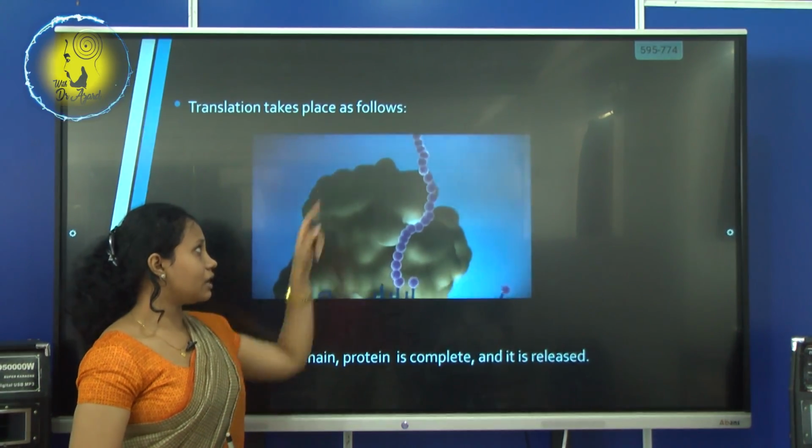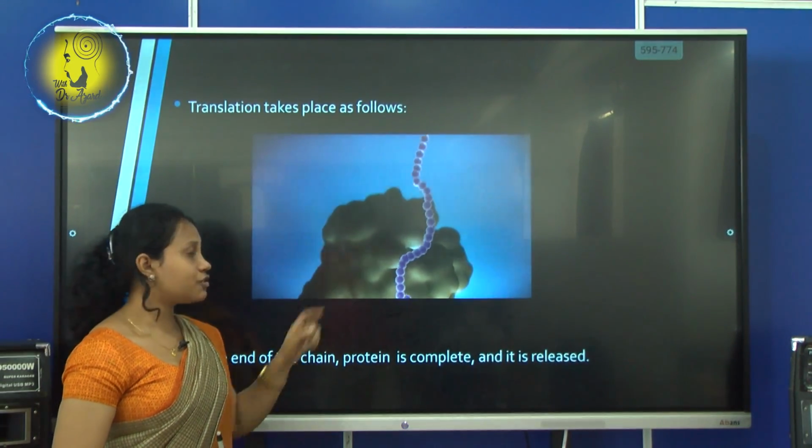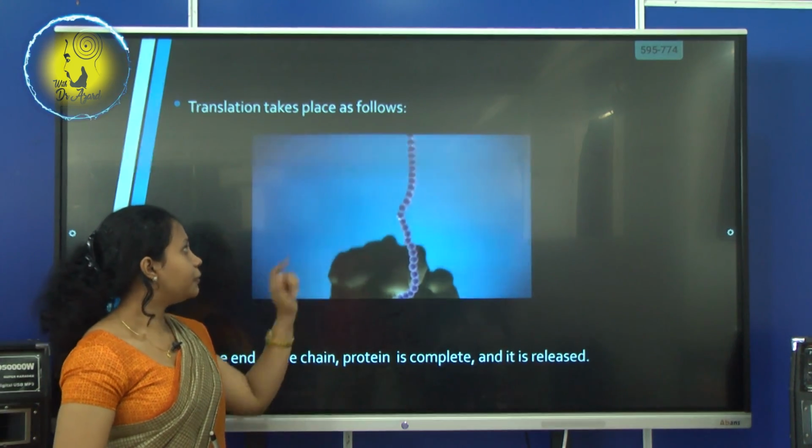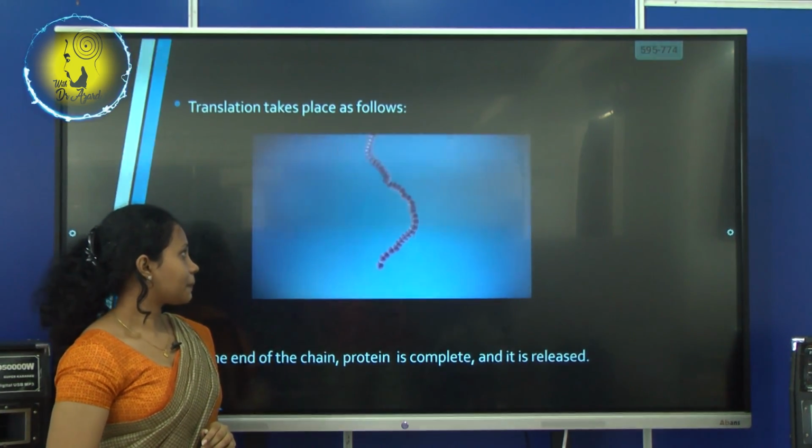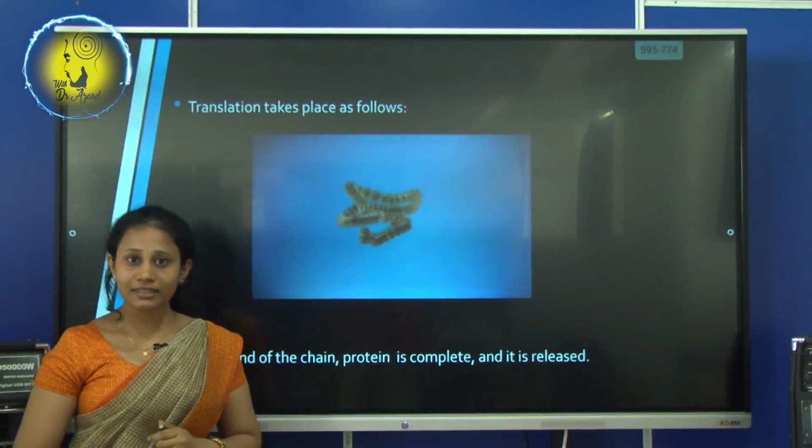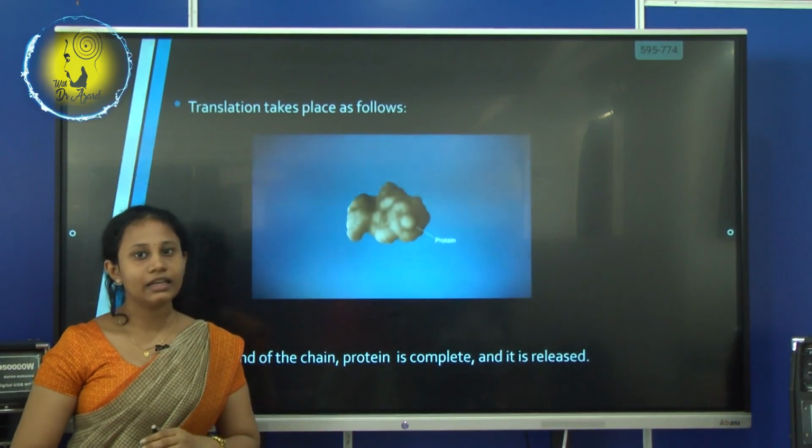So the chain of these amino acids makes a 3D structure and forms a protein. So this is how the protein is synthesized in the human body.